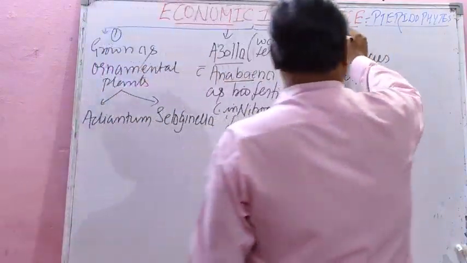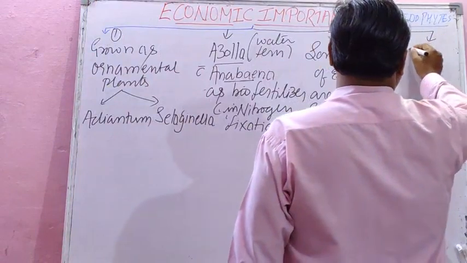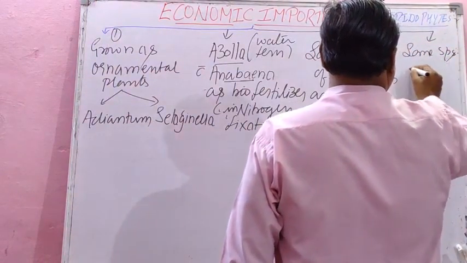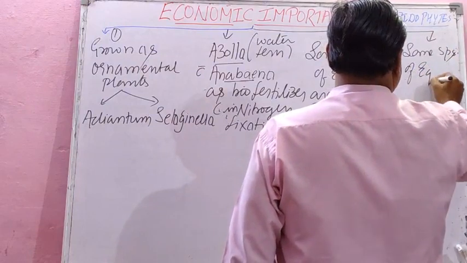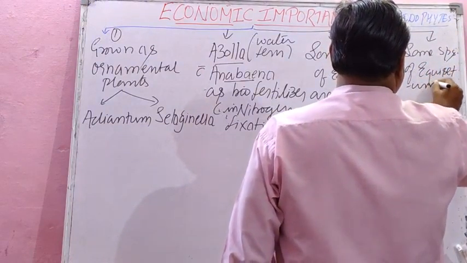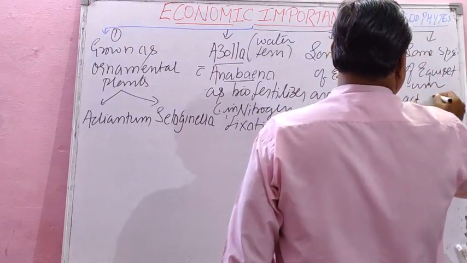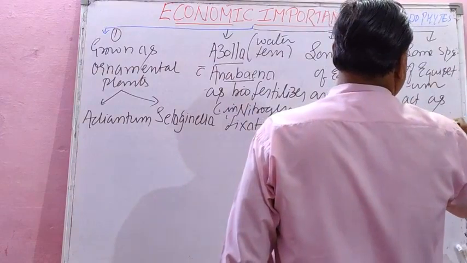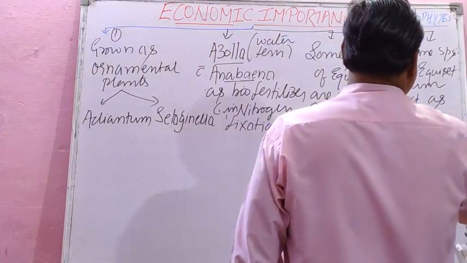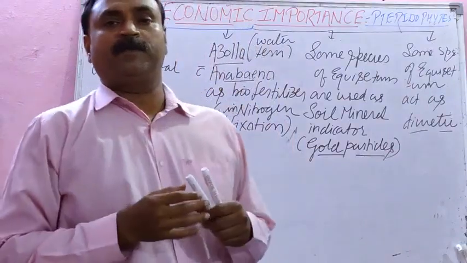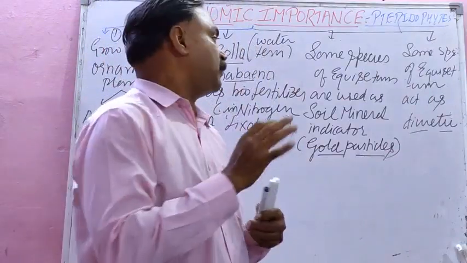Then student, some species of Equisetum act as diuretic in medicines. They are used in medicine. Diuretic, you know student, for the urination problem. They are given for the urination problem.